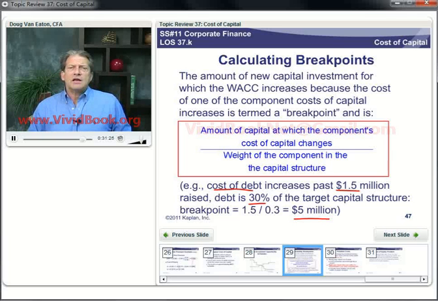Another way to look at it is if we're going to invest $5 million in projects and we're going to finance that 30% with debt, well, of that $5 million, we've got to raise $1.5 million in debt. So if we raise any more than $5 million, we've got to raise more than $1.5 million in debt, and our overall weighted average cost of capital jumps up past $5 million. So that's our breakpoint right here.